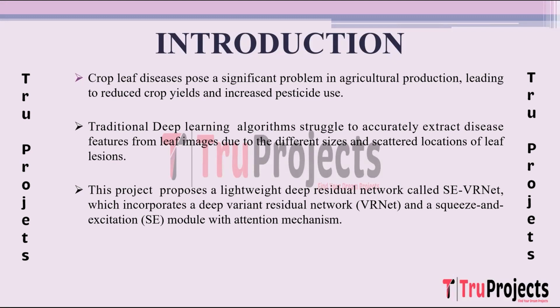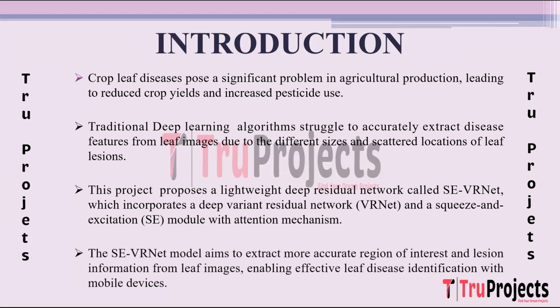To address these challenges, the project introduces SCVRNet, a specialized lightweight deep residual network. SCVRNet is a fusion of two key components: VRNet, Variant Residual Network, a deep variant residual network tailored for effective feature extraction, and the SC module with attention mechanism. This module, known as squeeze and excitation, integrates an attention mechanism that focuses on significant features while squeezing out irrelevant information.